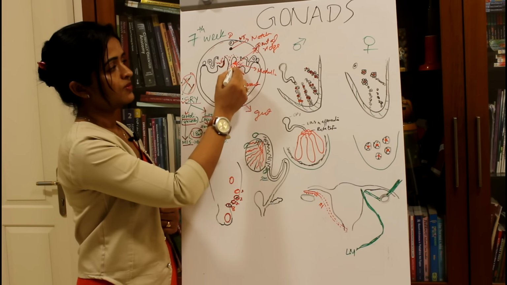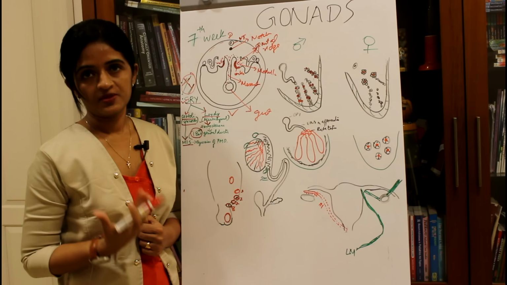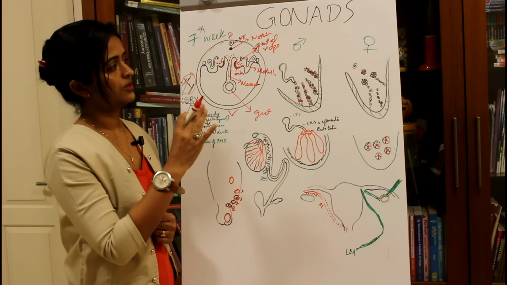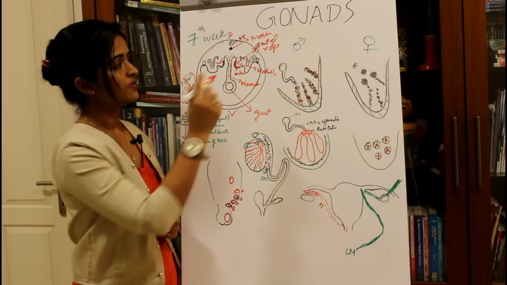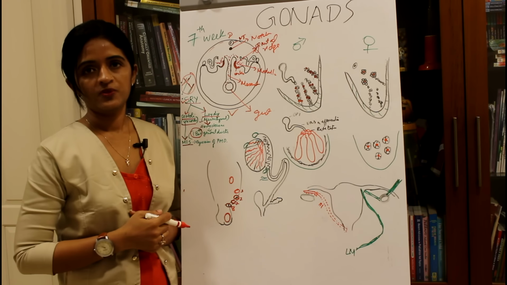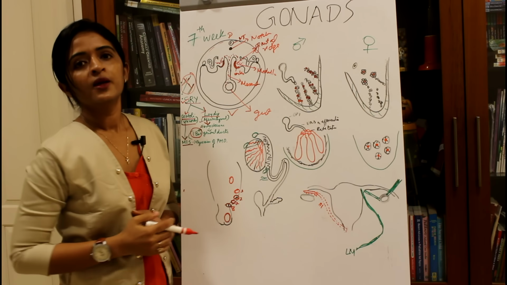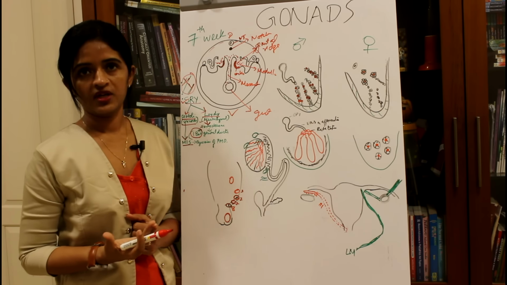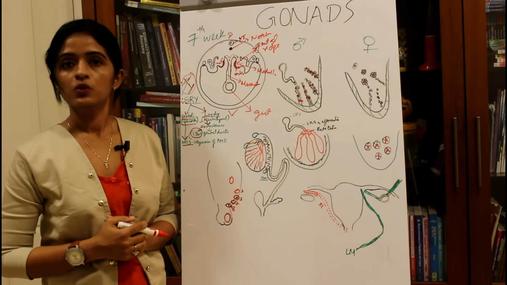If the primordial germ cells go towards the cortex, they develop as oogonia. So that is a generalization. Up to this region, the primordial germ cells have not decided whether they are going to be spermatogonia or oogonia. If it goes to the medullary region, it will be converted into a spermatogonia, and if it goes to the cortical region, it will be converted into an oogonia.